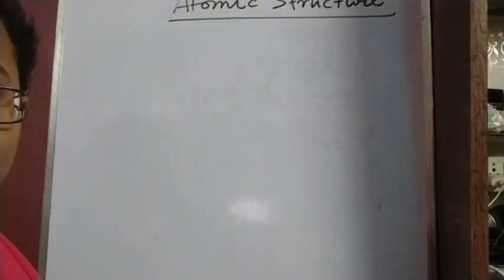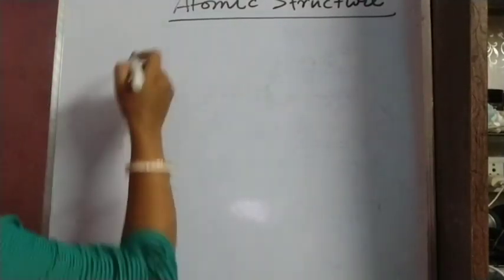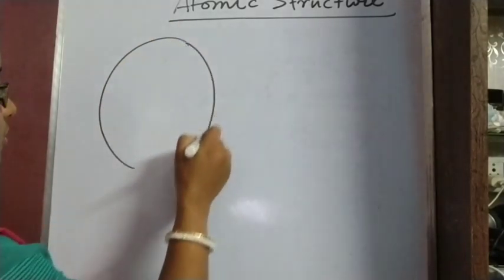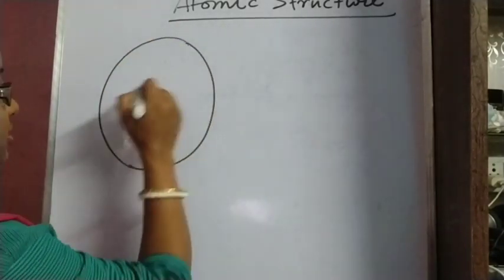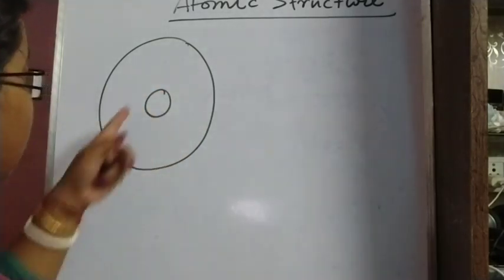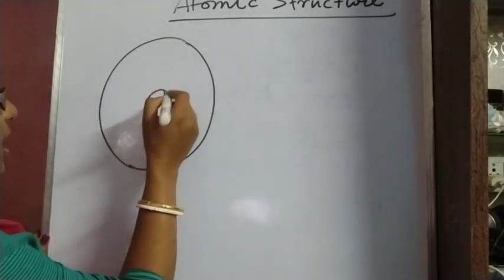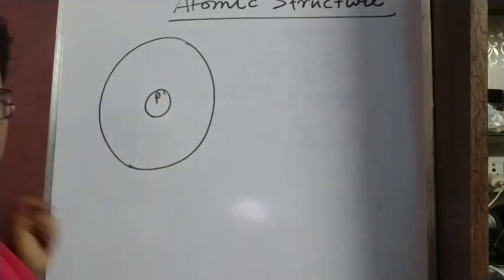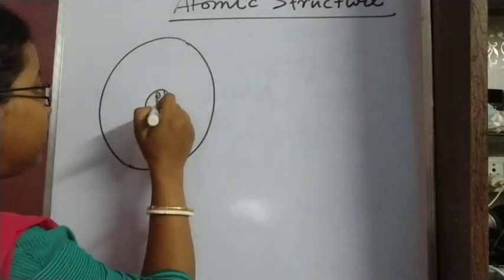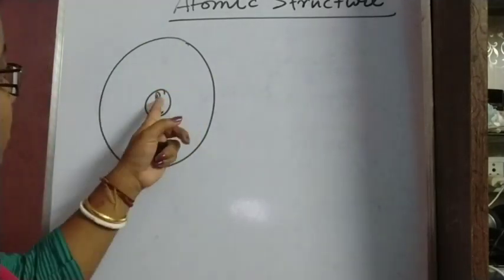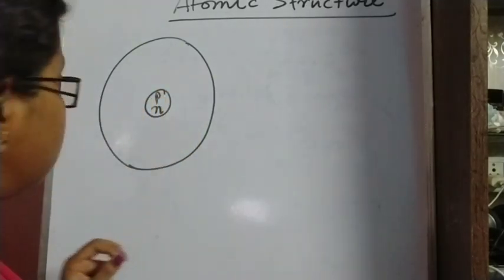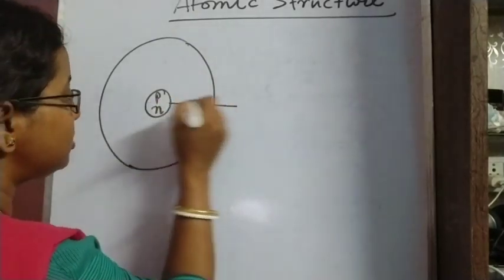Okay, in the model of atomic structure, we have seen there are two main parts in an atom. The central part, this we will call as nucleus. Here we will have the protons. The protons will reside here along with the neutrons. Together these protons and neutrons we will call them as nucleons. So this is nucleus.